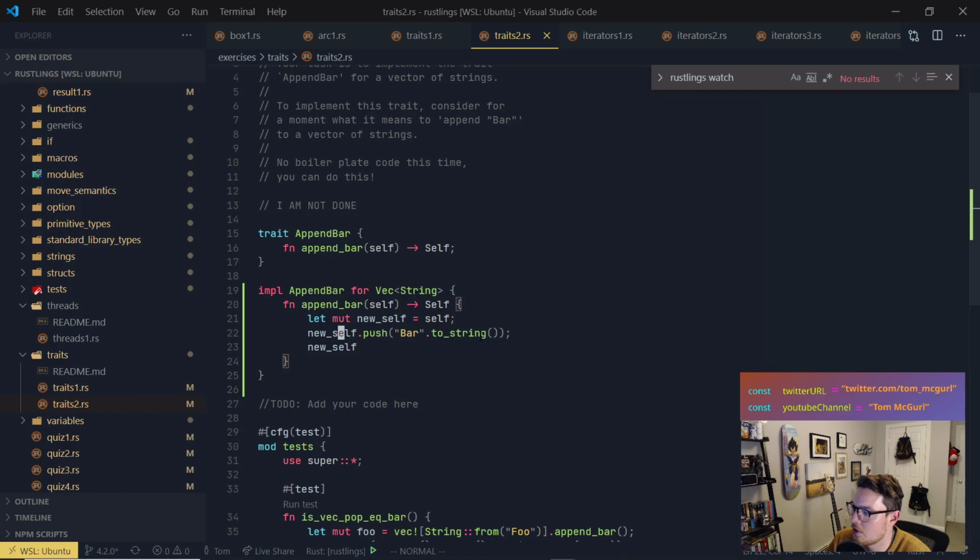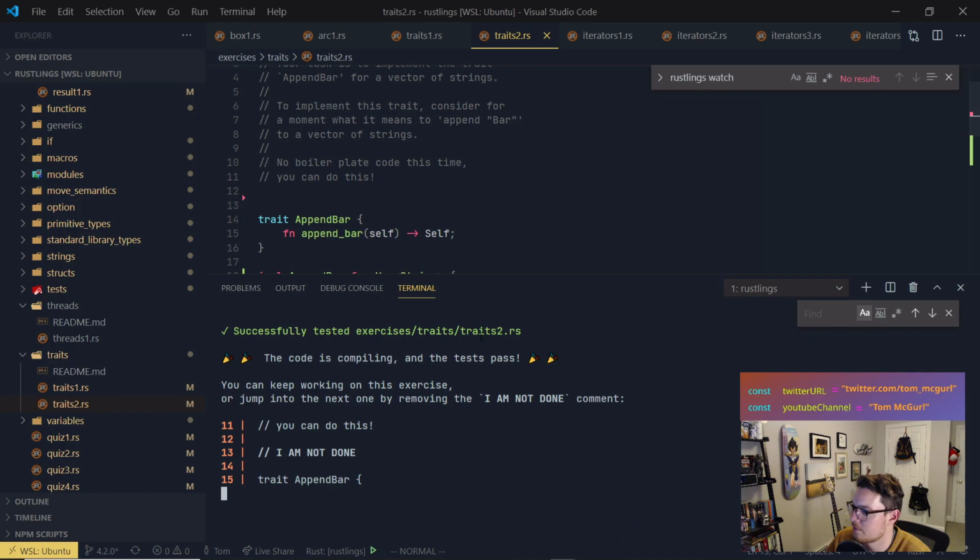And then new_self.push, and we're pushing bar as a string, and then we're returning new_self because this returns the unit type, so we can't just return this. So instead we return new_self, and we're good. It works. Next one.